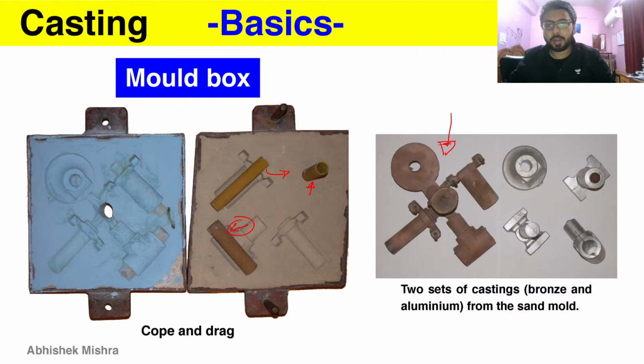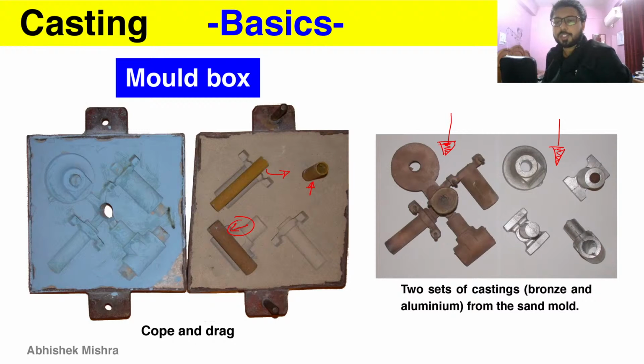This product right here is two castings from the sand mold, as you can see, and the first one is bronze and the second one is aluminium. Look at the final castings, and you can see they have internal holes or internal hollow structures, because cores are used, so they will obviously have them.